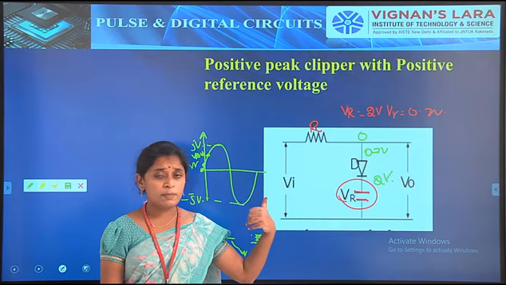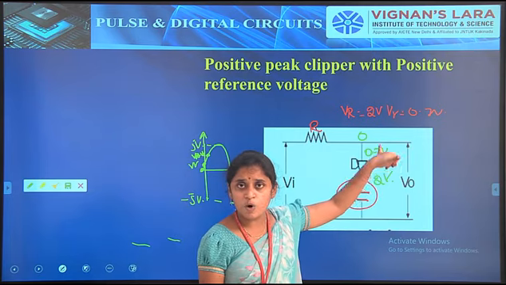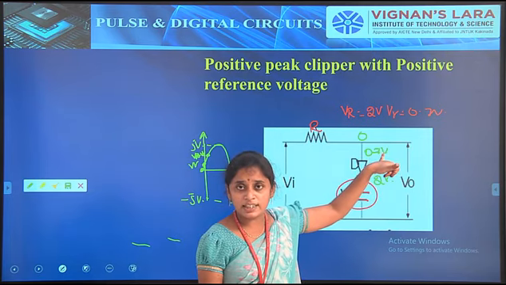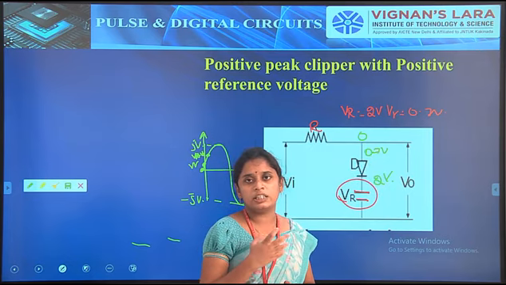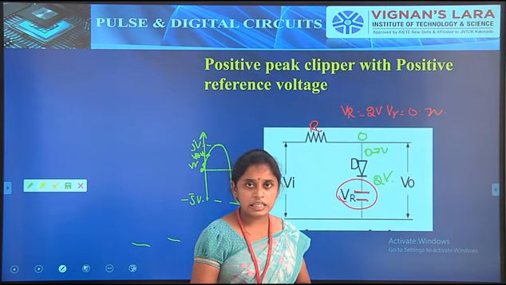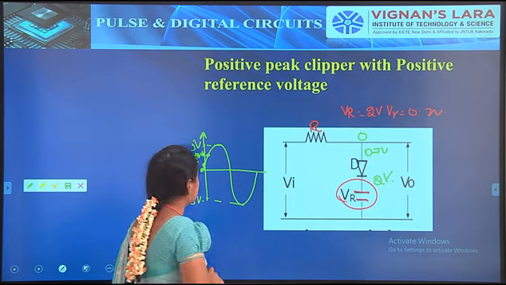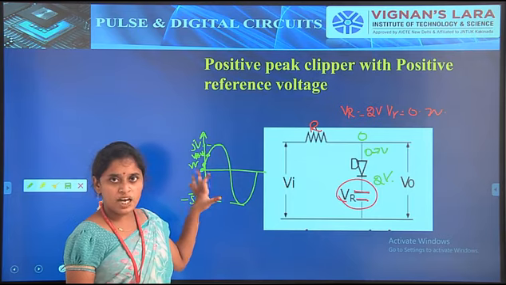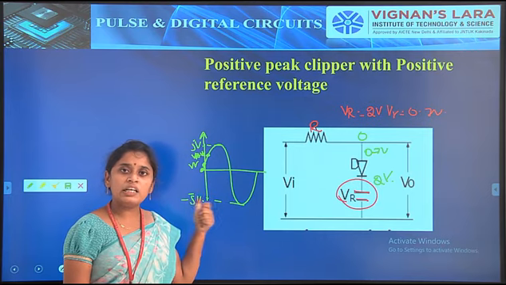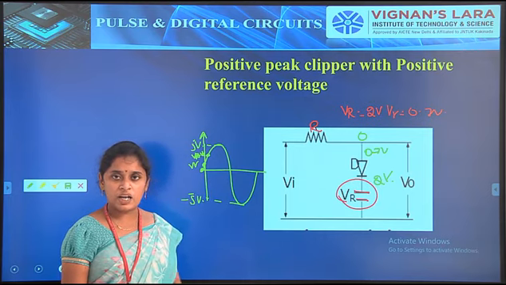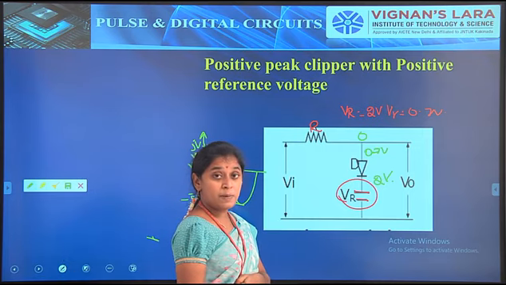The diode will be in off condition only, because here the cathode voltage is more than the anode voltage. Up to which level can it be off? When the input voltage reaches the VR plus V gamma level, up to this point the diode is in off condition only. Here VR is 2 volts and V gamma is 0.7 volts, so VR plus V gamma is